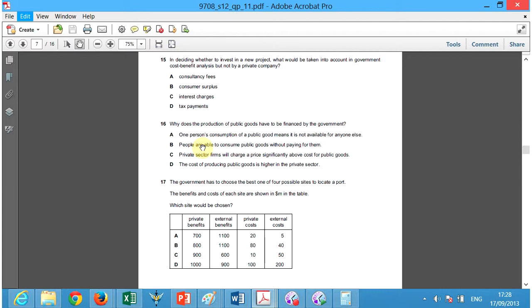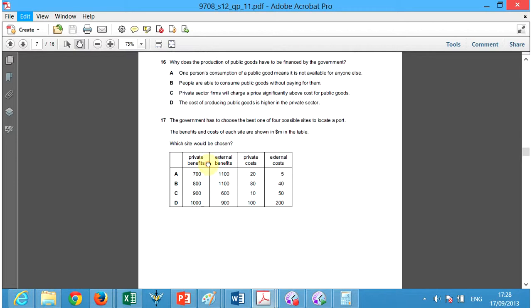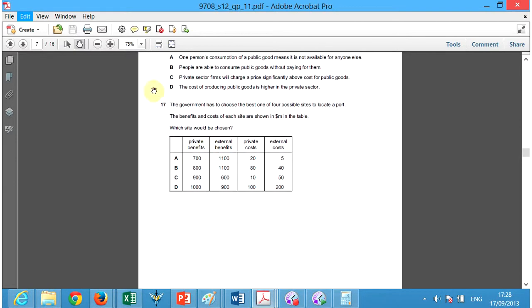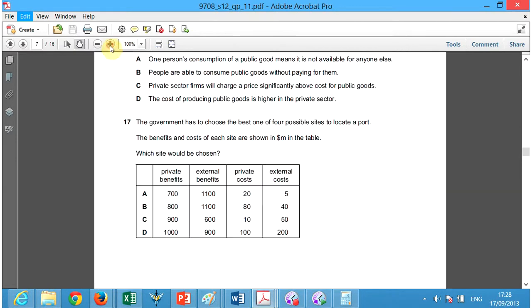That's why the government must protect it, because it's not in the interest of the private companies, because they cannot bottle it and sell it. Number 17. The government has to choose the best one of 4 possible sites to locate a port. The benefit and cost of each site are shown in millions of dollars in the table. Which site would be chosen?